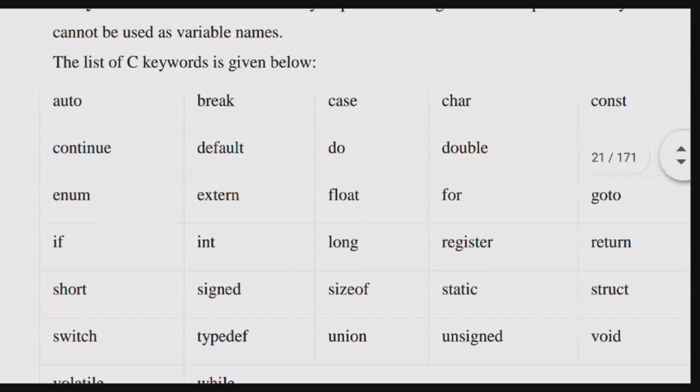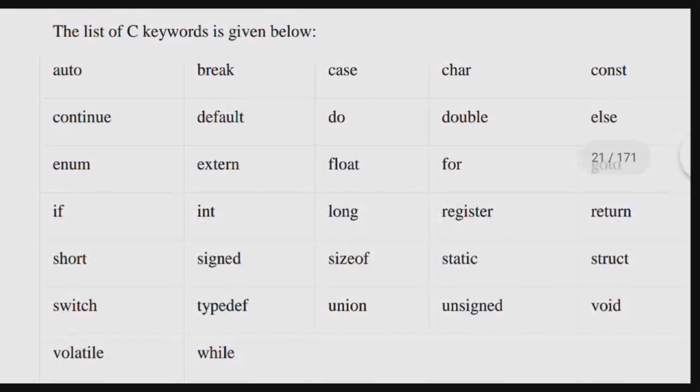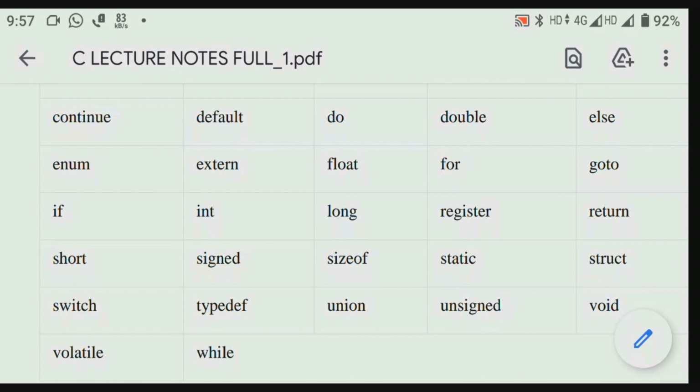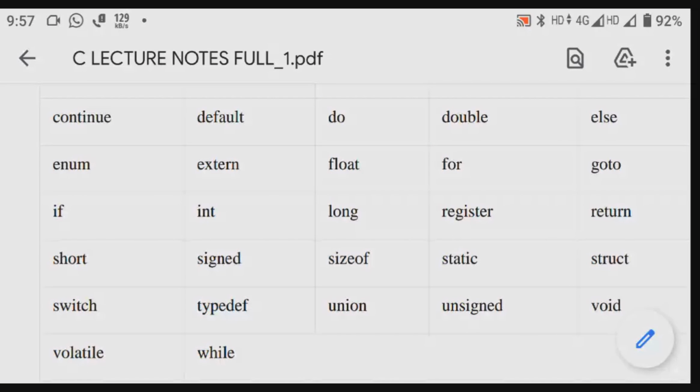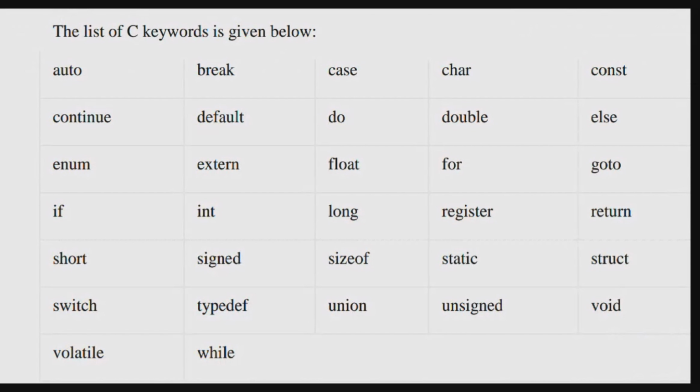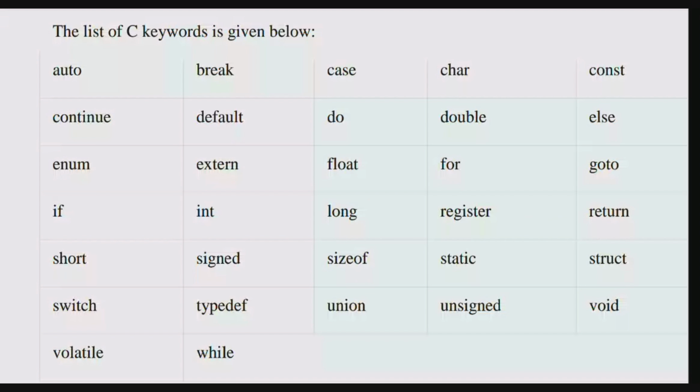I don't want to read all of these; I will just share this with you, not a problem. These are the keywords. These are not variables, right? These we identify as keywords.